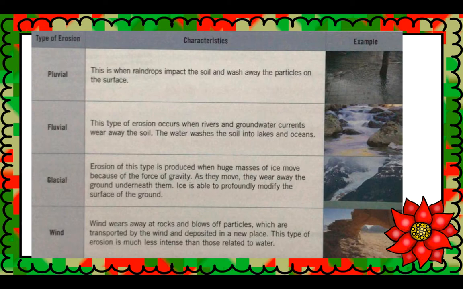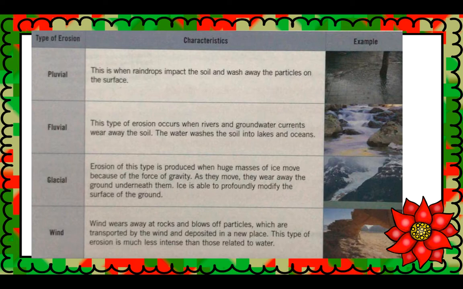Pluvial. This is when raindrops impact the soil and wash away the particles on the surface. Fluvial. This type of erosion occurs when rivers and groundwater currents wear away the soil. The water washes the soil into lakes and oceans.